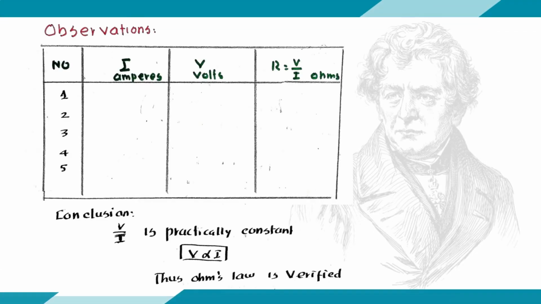See the tabular column? I have just 5 experiments. I, current in amperes, V, volts. By changing the resistance, you can note the current. Yes, and R, V by I. So, you note I for various values, the corresponding potential difference V in volts. If you divide V by I, all these values are a constant. So, V by I is practically a constant. This indicates V is proportional to I. Thus, we have verified Ohm's law.